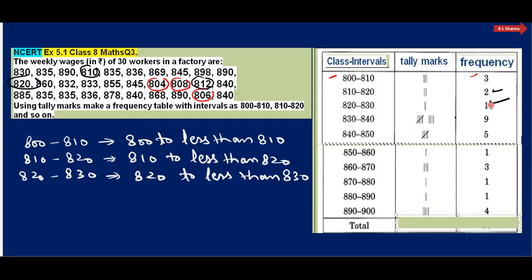So that is 3, 2, 1, 9, 5, 1, 3, 1, 1, 4, and this total is what? 30. 3 plus 2 plus 1 plus 9 plus 5 plus 1 plus 3 plus 1 plus 1 plus 4. The total is 30, and this is all about a frequency distribution table for the given data.